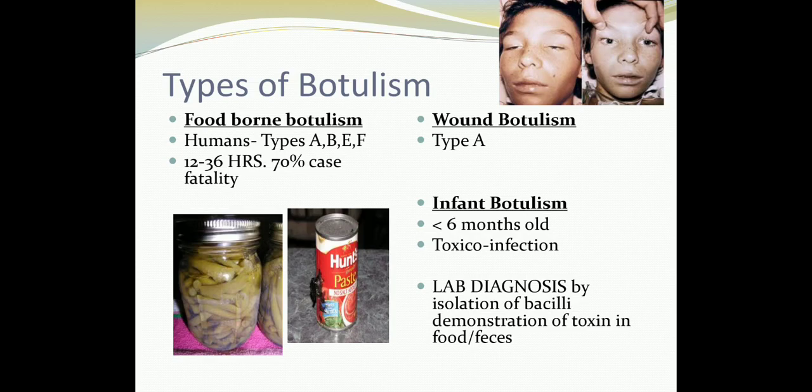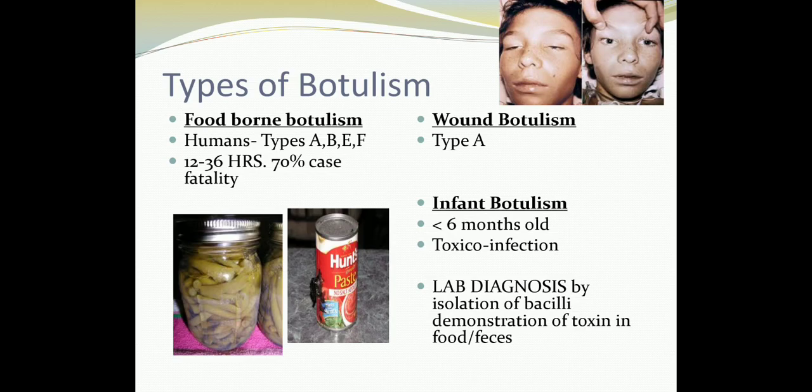But this is absolutely a false practice and should be discouraged at all cost. Okay, because conditions like this can occur, especially if the honey is contaminated.